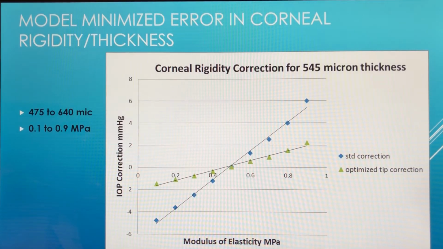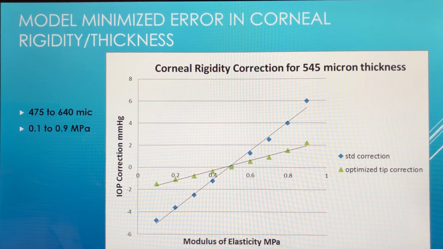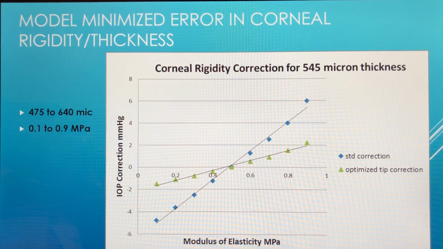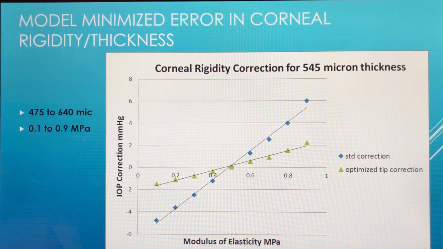Finite element analysis modeling optimizes the applanating surface to minimize the tonometer force contribution due to the average modulus of elasticity as well, or corneal rigidity. Flattening the rigidity dependence curve on the modulus of elasticity is shown here by comparing the increased error with the standard flat GAT with the more independent optimized surface, which leads to approximately plus or minus 2 millimeters of mercury error correction for known individual variation.